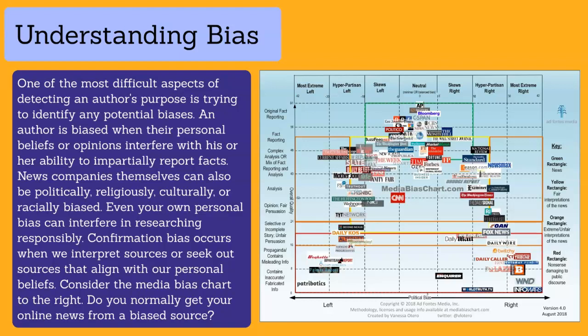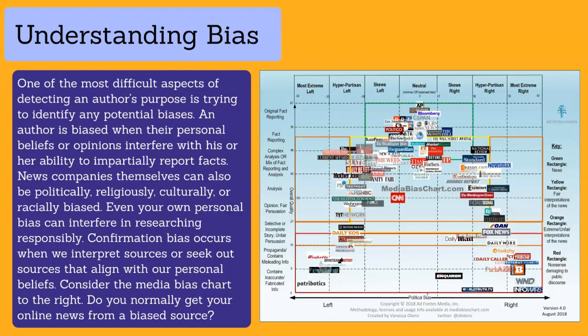Beyond individual author bias, news companies themselves can also be politically, religiously, culturally, or racially biased. Even your own personal bias can interfere in researching responsibly. We call that confirmation bias. That occurs when we interpret sources or seek out sources that align with our beliefs. So if you have a thesis based around, let's say, the death penalty, and you think that it is a good thing, you want to just search and find all the sources you can. The goal is not to solely find sources that say it's a good thing. You want to find a wide variety.